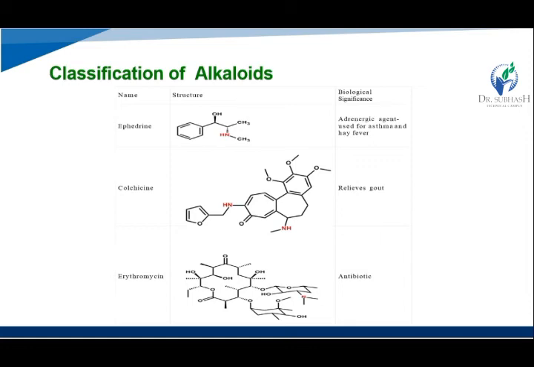Okay, then colchicine and their structure then relieve the gout. Their biological significance that is relieves the gout. Okay, their colchicine used in a treatment for the gout. Then erythromycin, that is one type of the antibiotics. Okay, any allergic reaction we use the erythromycin antibiotic.